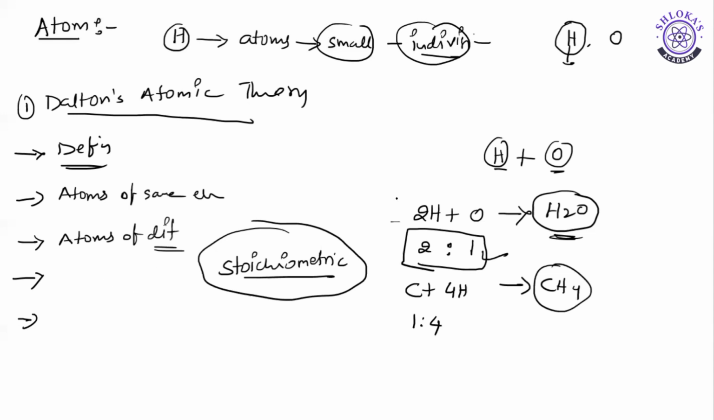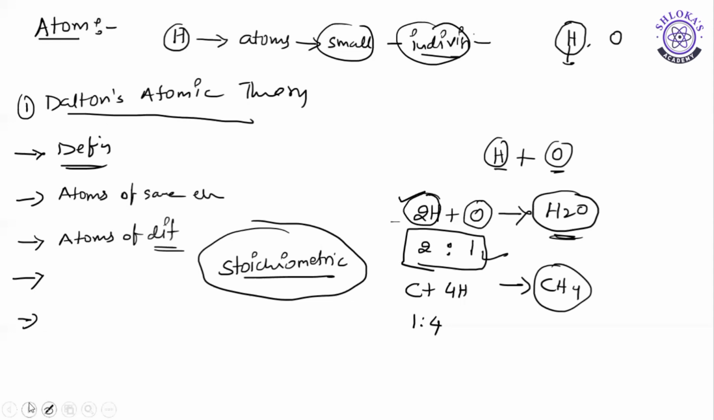Just see this example. Here we have 2 hydrogen atoms and 1 oxygen atom. After the completion of the reaction also, we have 2 hydrogen atoms and 1 oxygen atom. Here we haven't created a new atom and we haven't destroyed an existing atom. That means atoms can neither be created nor be destroyed. These are the 5 important postulates of Dalton's atomic theory.